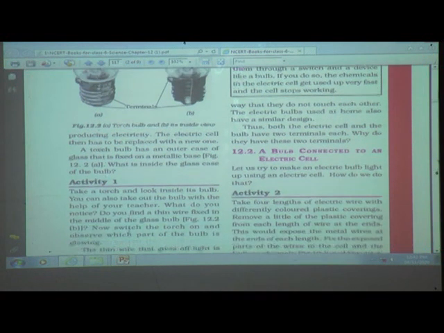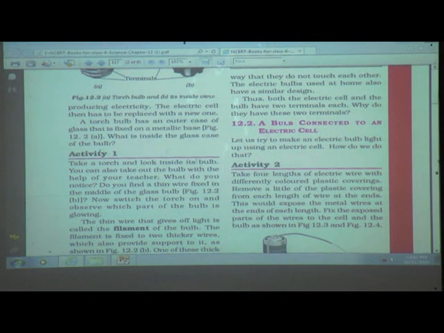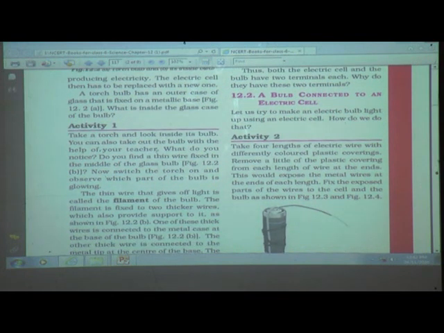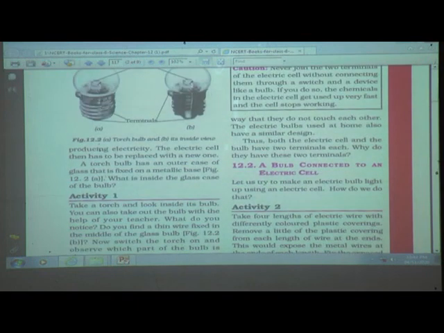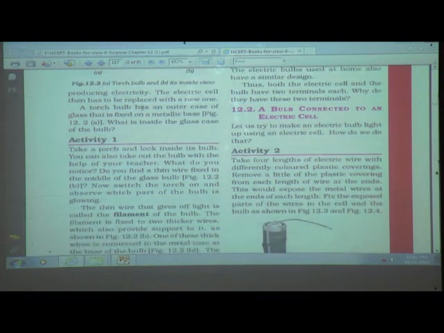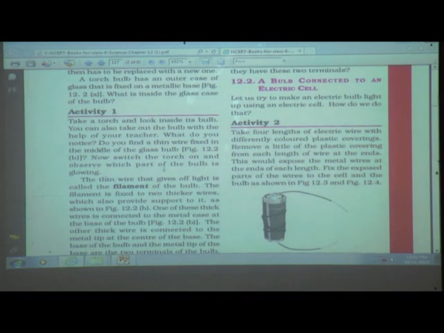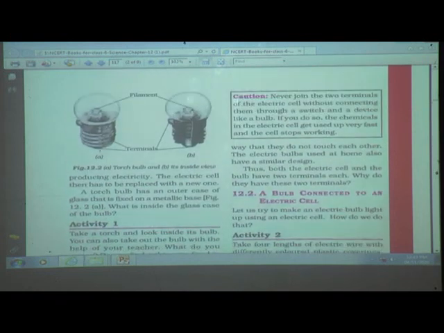Activity 1: take a torch and look inside its bulb. You can also take out the bulb with the help of your teacher. What do you notice? Do you find a thin wire fixed in the middle of the glass bulb? Yes, here we can find the thin wire fixed in the middle of the bulb. Now switch the torch on and observe which part of the bulb is glowing. The thin wire that gives off light is called the filament of the bulb. This part will glow and this one is called the filament.